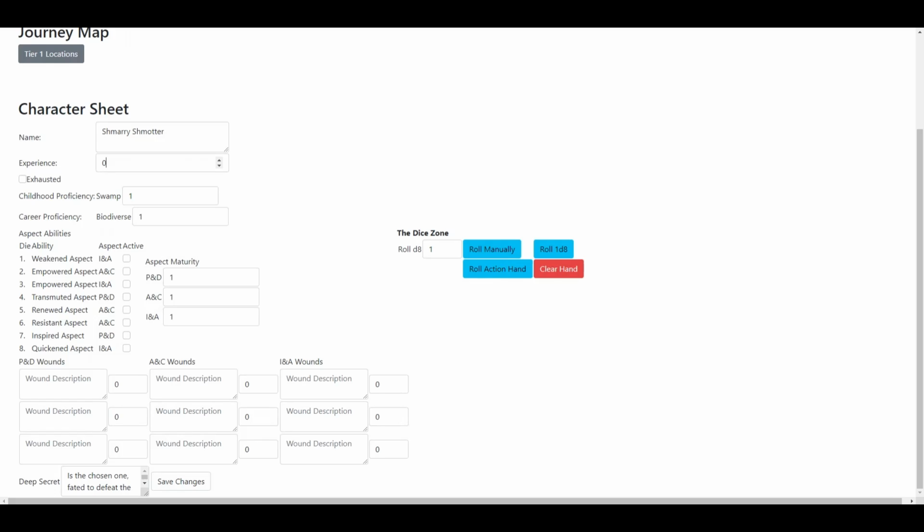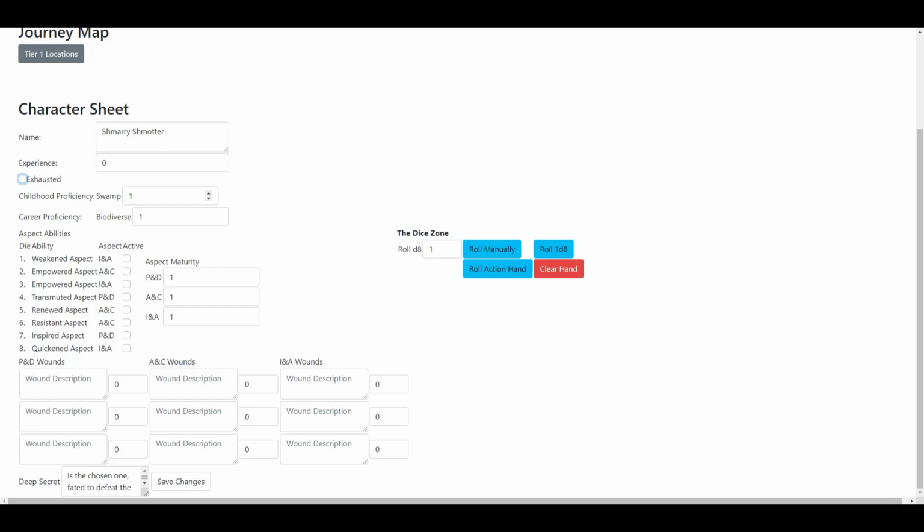Up here, we have the experience points. This is how to keep track of the main form of progression in the game. Experience points will be used to do many things, such as increase proficiency values, or even heal wounds. Below that, we have the exhausted condition. When checked, it means that your character was the main character for a scene and won't be cleared until the end of the current tier of locations.